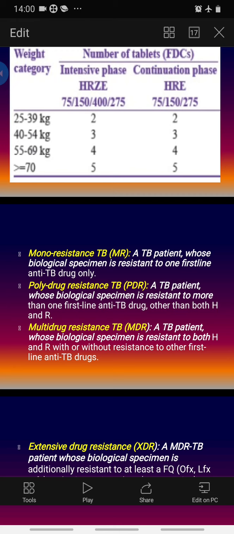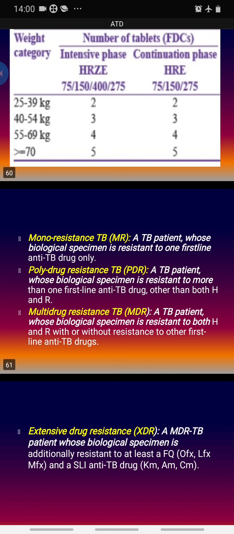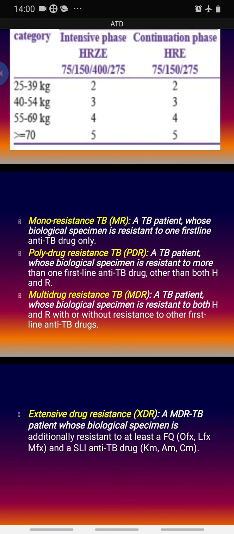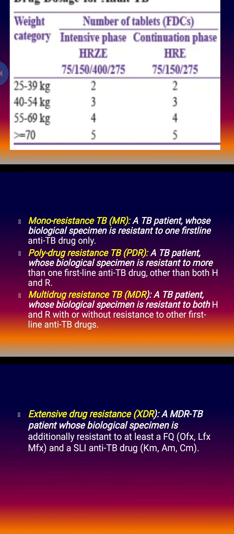And multidrug resistance means biological specimen resistant to both H and R. So any 2 drug resistance is polydrug resistance, but if these 2 drugs include H and R, resistance to both, it is actually multidrug resistant tuberculosis. And extensively drug resistant tuberculosis means apart from this H and R resistance, it is resistant to at least one fluoroquinolone like ofloxacin, levofloxacin or moxifloxacin, or one second-line injectable drug like capreomycin, kanamycin, or amikacin. So these are the definitions of polydrug resistant, multidrug resistant, and extensively drug resistant.